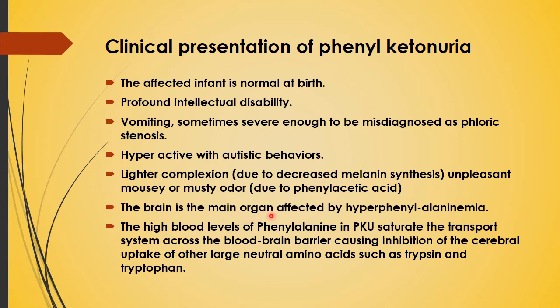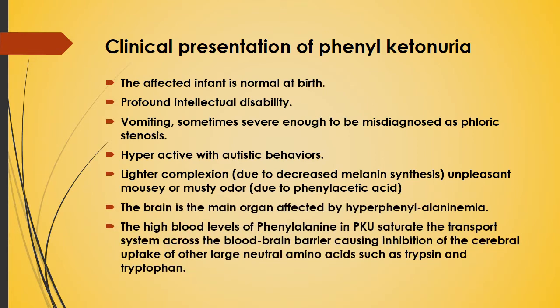The brain is the main organ affected by hyperphenylalaninemia. The high blood levels of phenylalanine in phenylketonuria saturate the transport system across the blood-brain barrier, causing inhibition of the cerebral uptake of the other large neutral amino acids such as tyrosine and tryptophan.